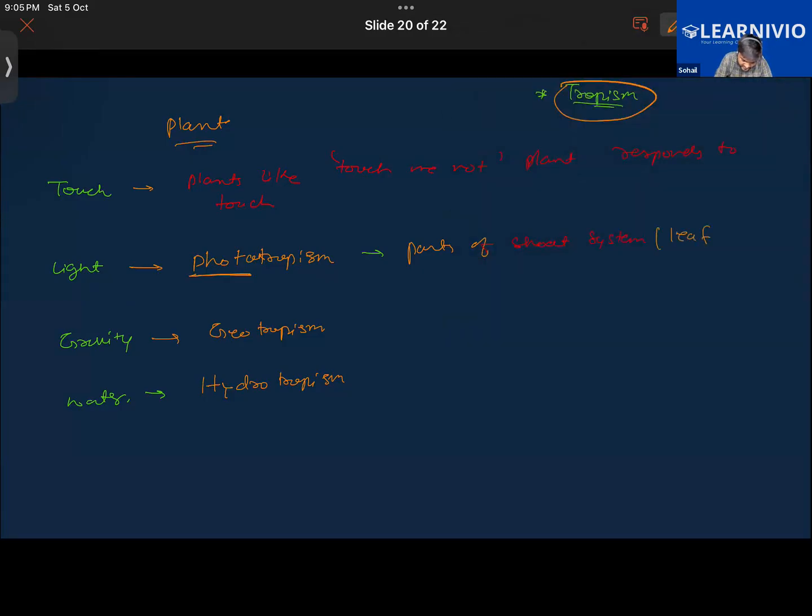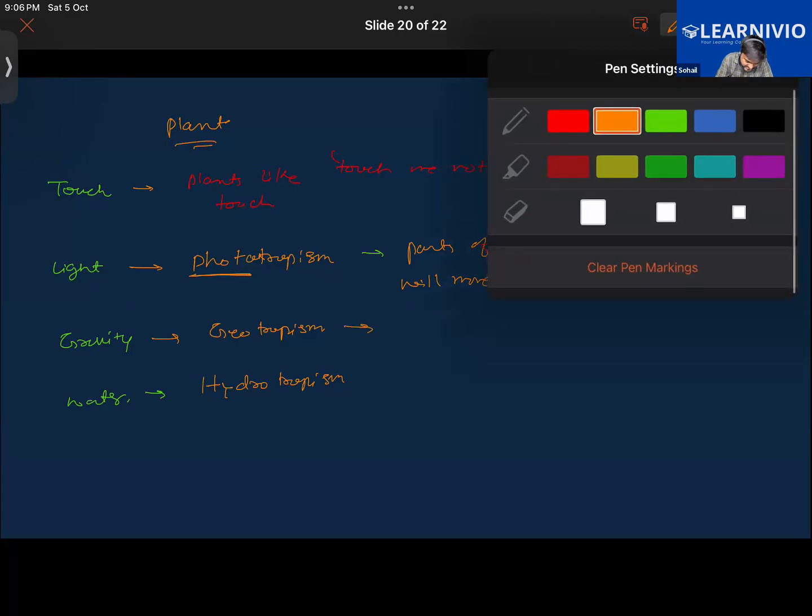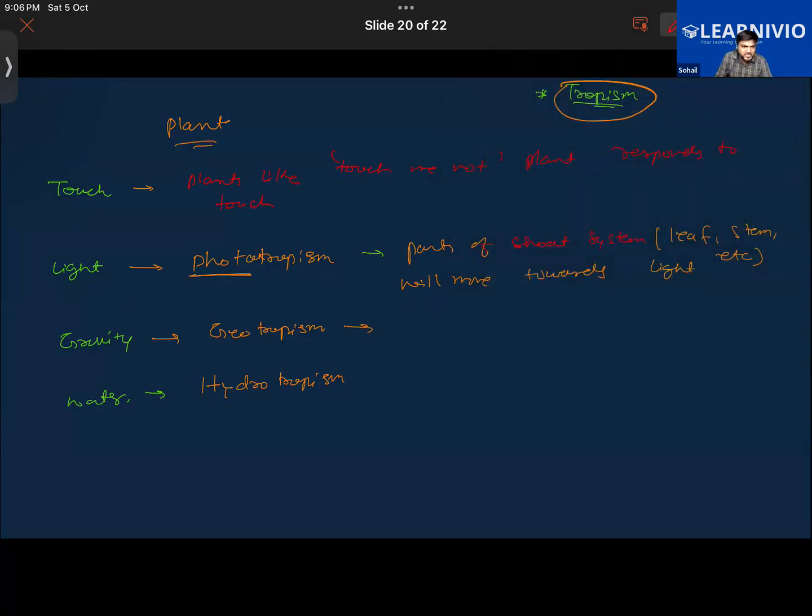Basically, the leaf, stem, etc., will move towards the light source, wherever the source of light is available. In the case of geotropism, the plants respond to gravity, and that makes their roots go down into the ground.